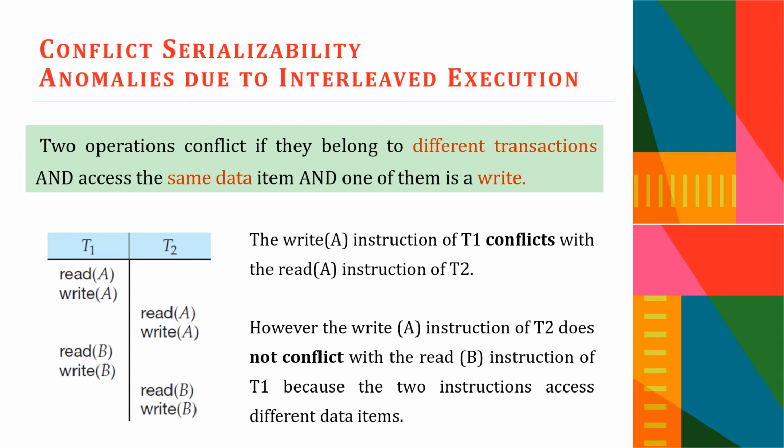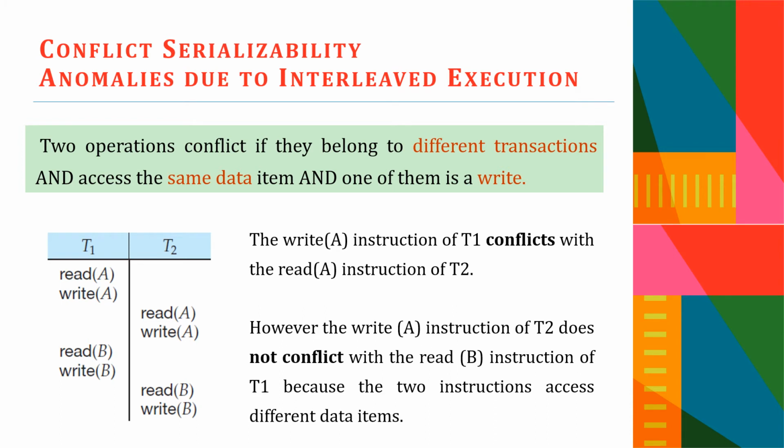Two operations conflict if they belong to different transactions and access the same data item and one of them is a write. So it should satisfy all these three conditions. Then only we can say that the two operations are conflicting with each other.